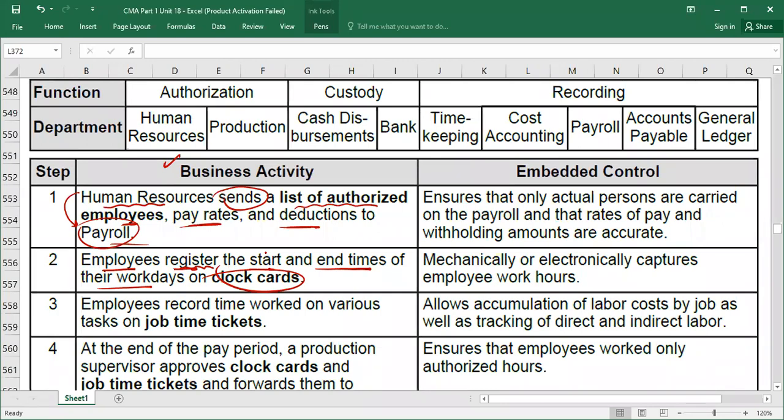Understood? So then we have our employees again recording time worked on various tasks on job time tickets. Let me explain the difference between the clock card and the job time tickets.